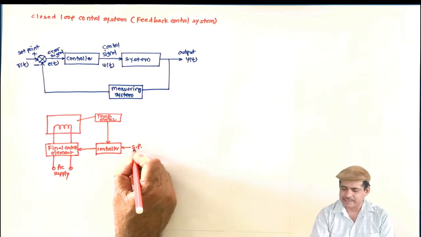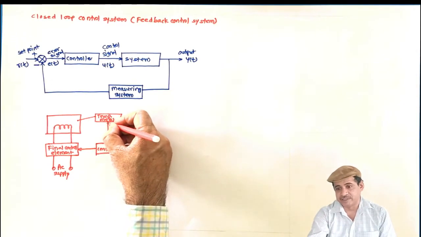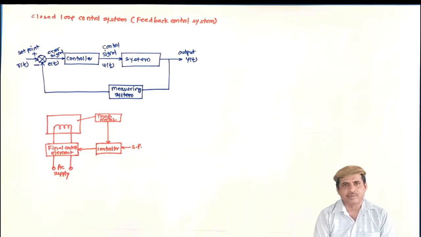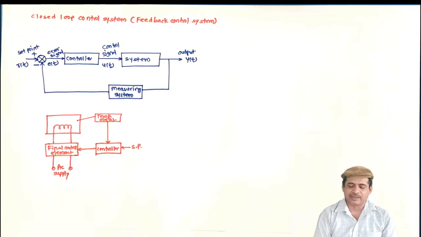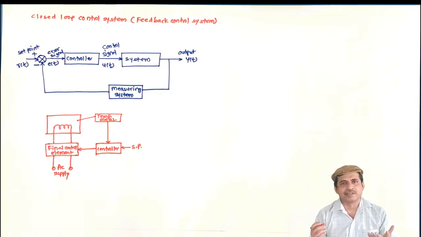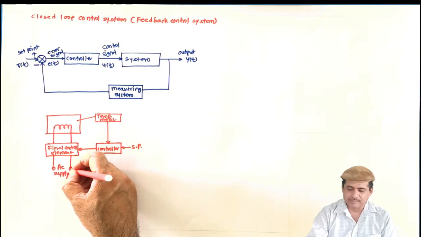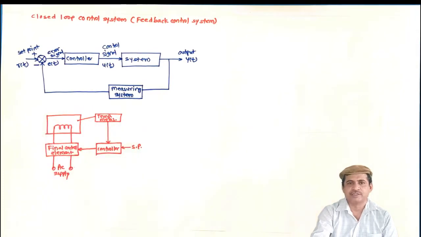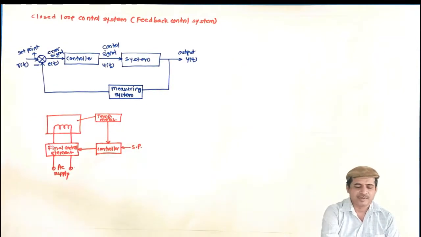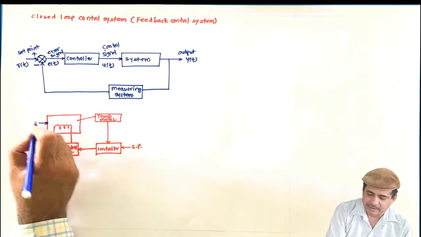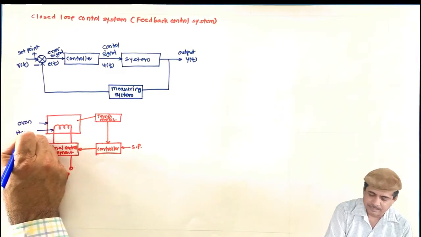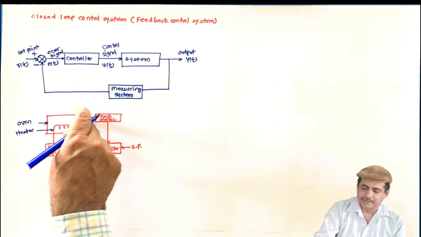So what happens: the set point is there, temperature is measured, it is compared, the control signal is generated, and it is given to the final control element. What is that final control element? That final control element may be a power control circuit which manipulates this AC supply and adjusts the current flowing through this heater. So this is, again I rewrite, oven, heater, and this is the temperature sensor.